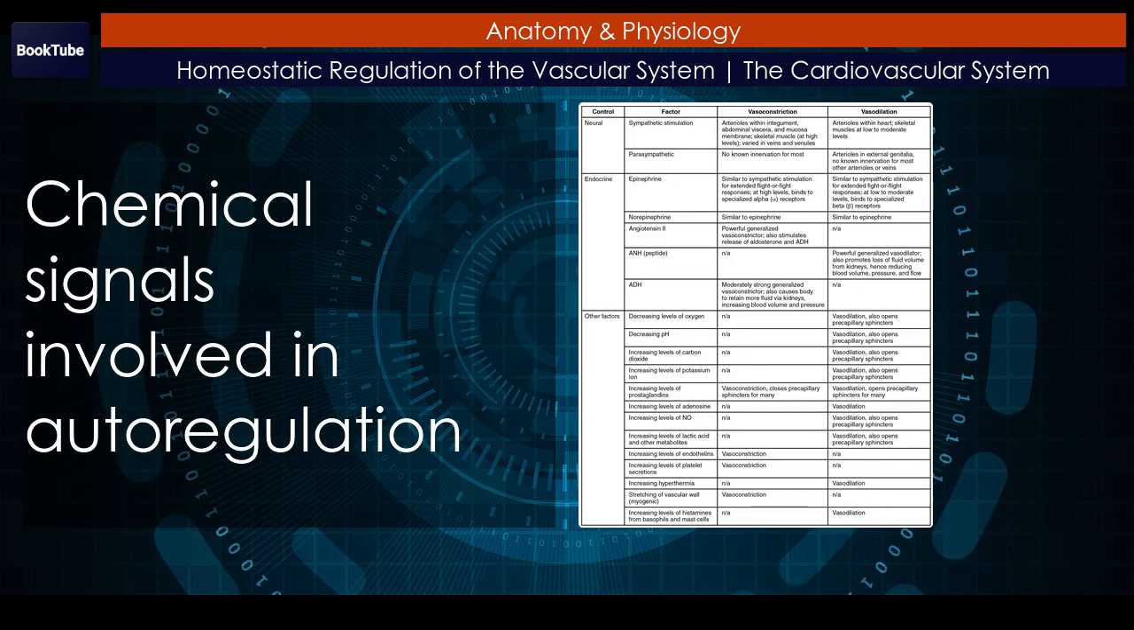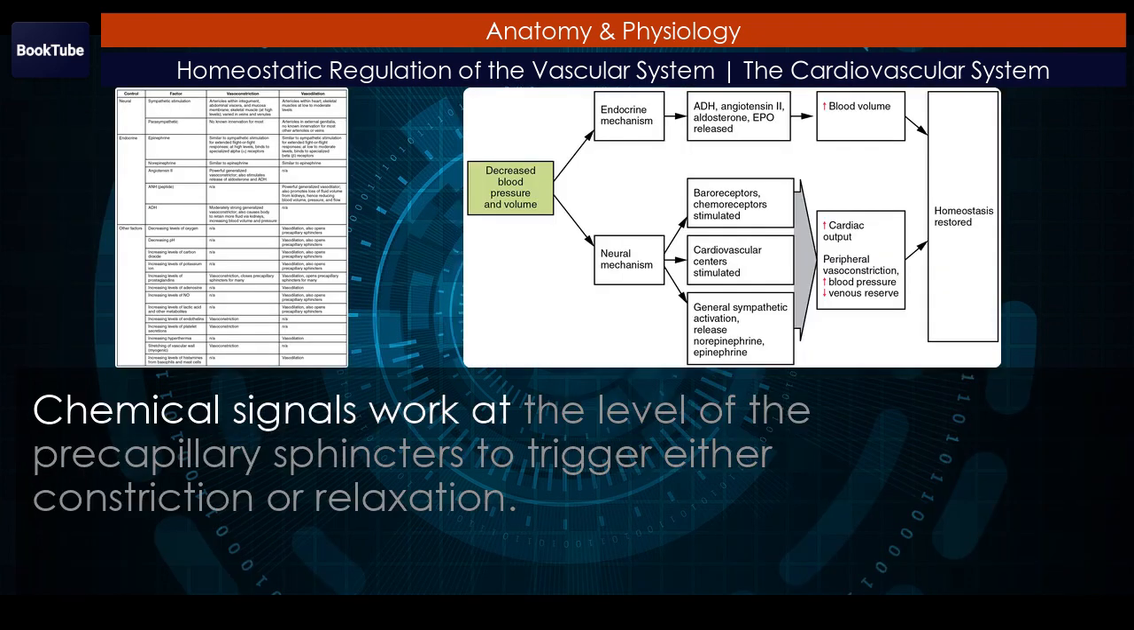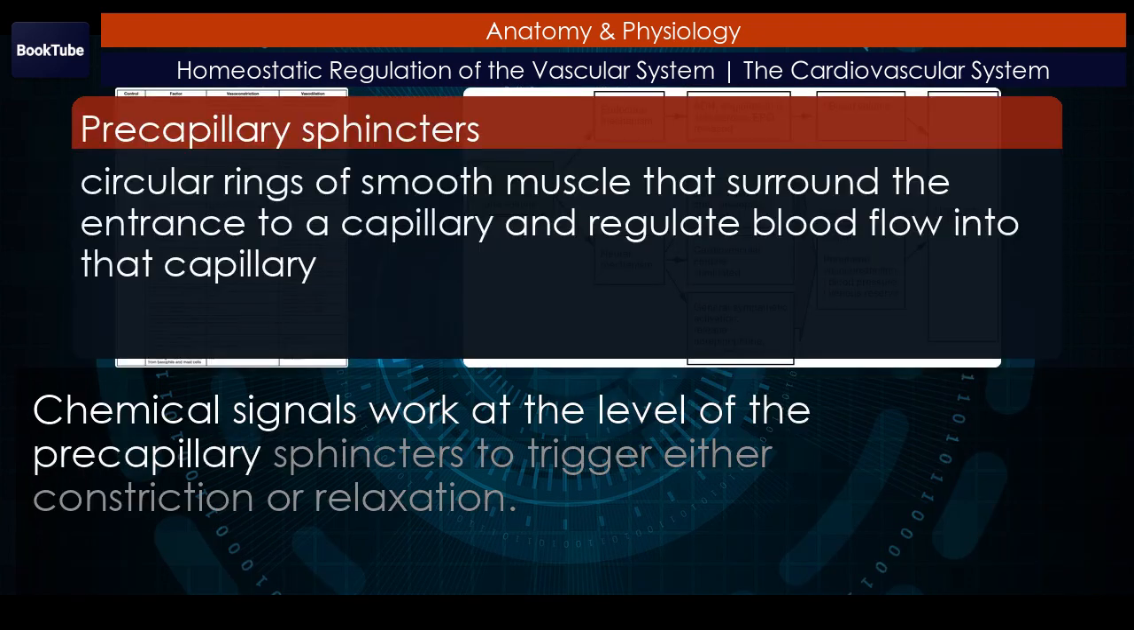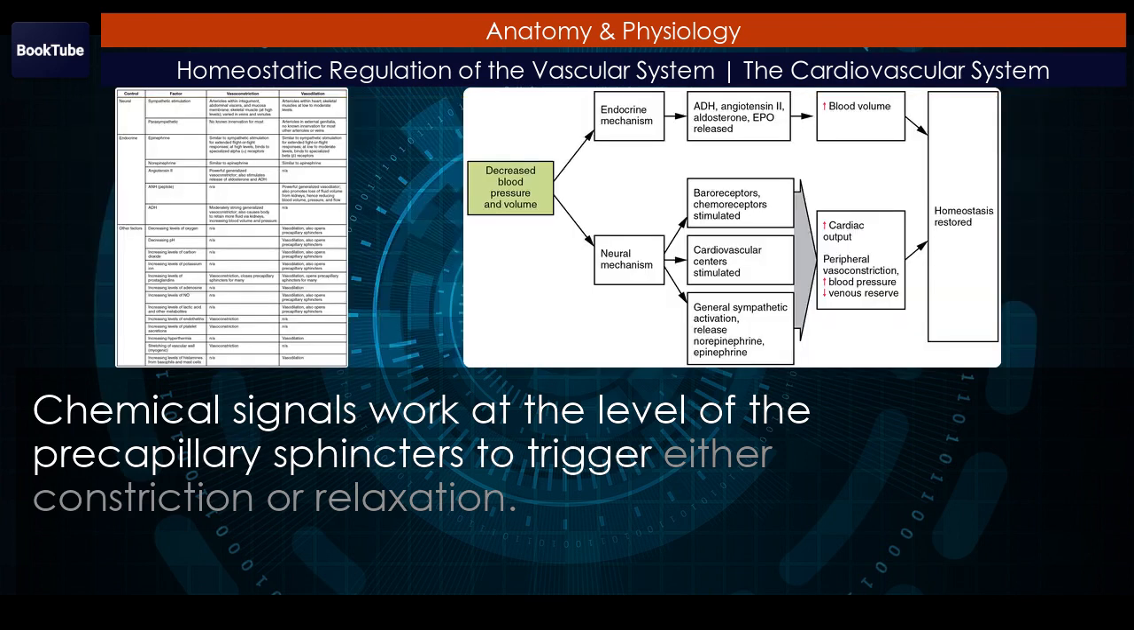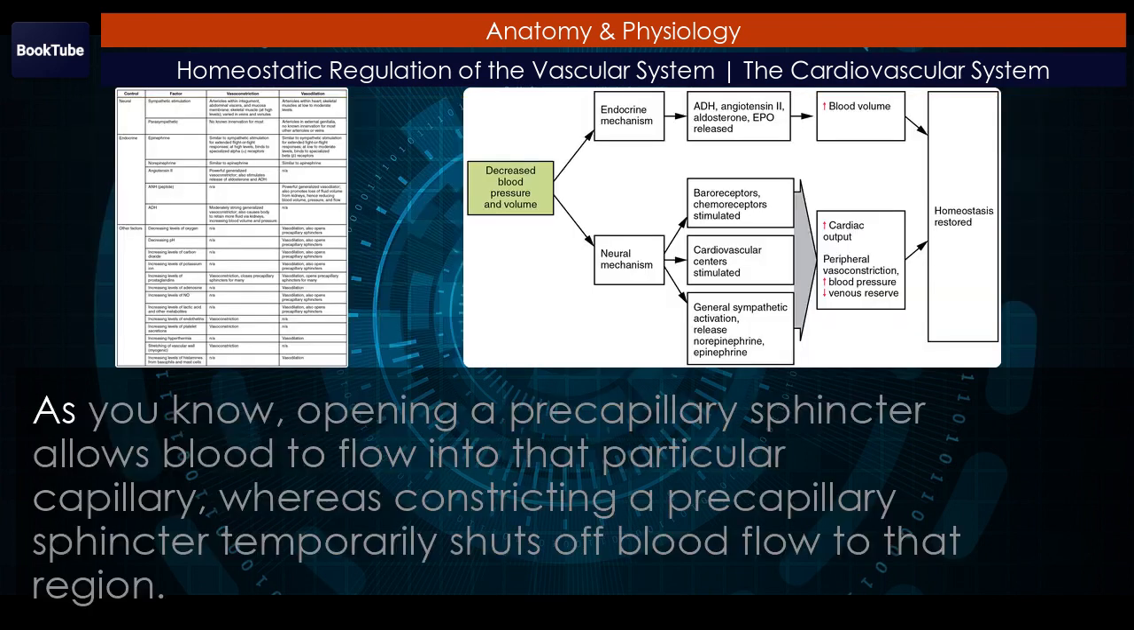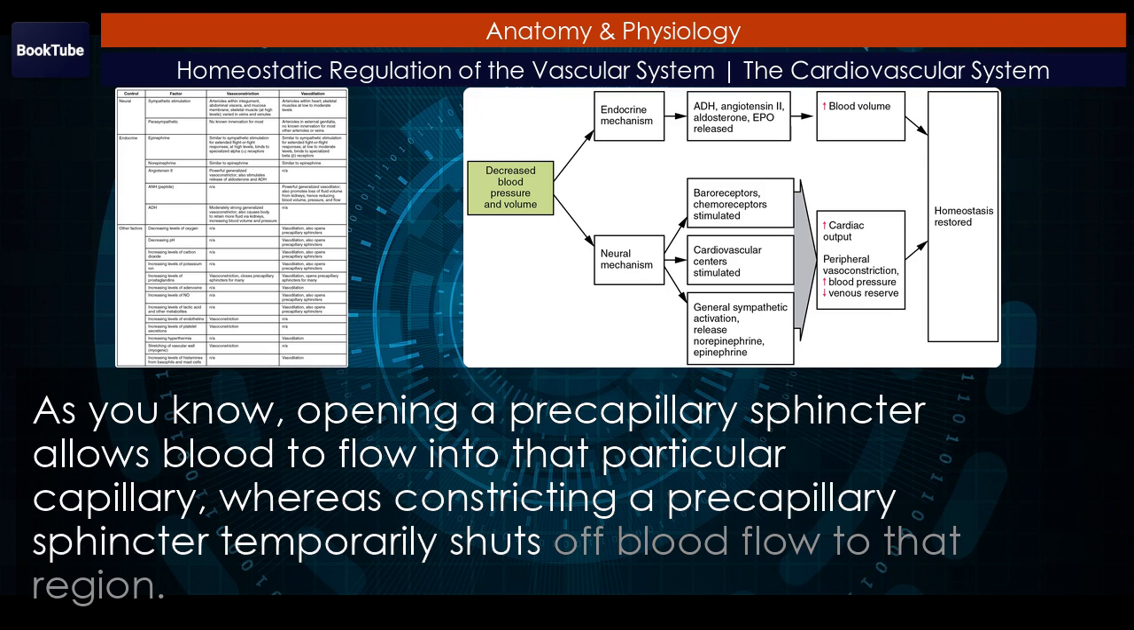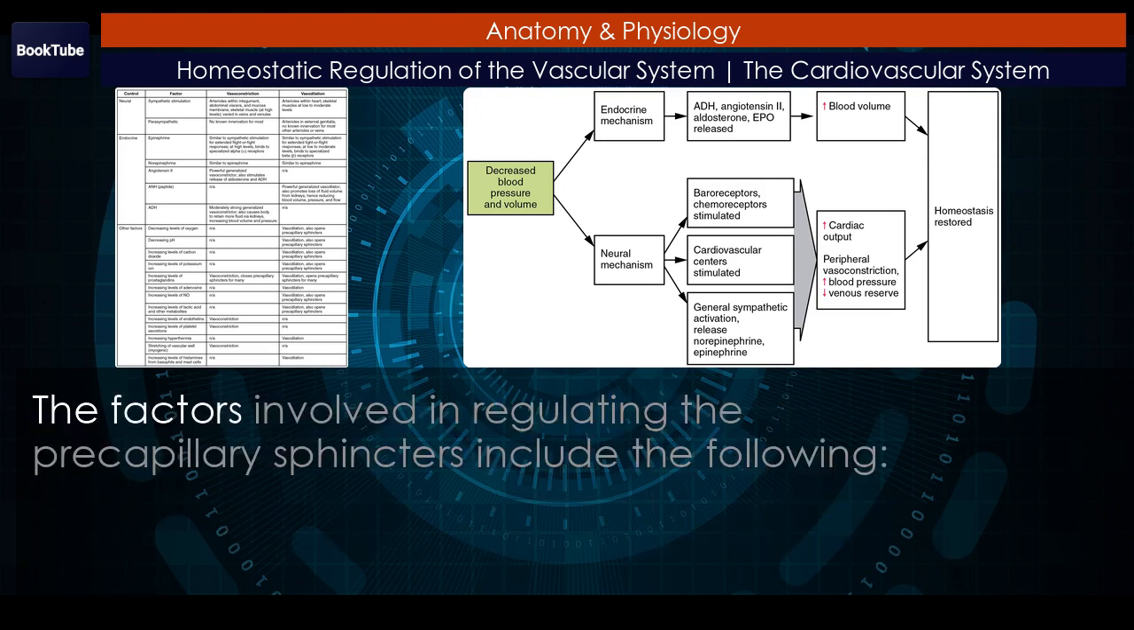Chemical signals involved in autoregulation. Chemical signals work at the level of the precapillary sphincters to trigger either constriction or relaxation. As you know, opening a precapillary sphincter allows blood to flow into that particular capillary, whereas constricting a precapillary sphincter temporarily shuts off blood flow to that region. The factors involved in regulating the precapillary sphincters include the following.